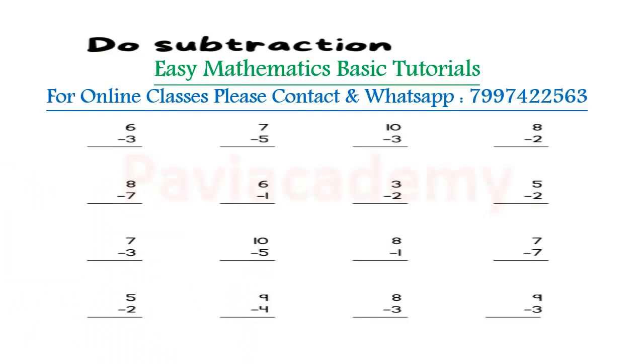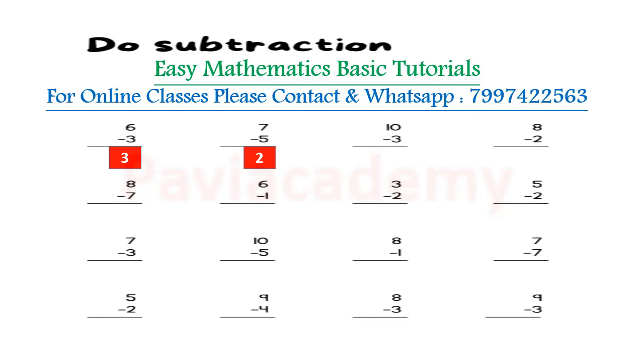Do subtraction. 6 minus 3. Take fingers 3 after 4, 5, 6. How many fingers? 3. Answer is 3. 7 minus 5. Take fingers 5 after 6, 7. 2. Answer is 2.